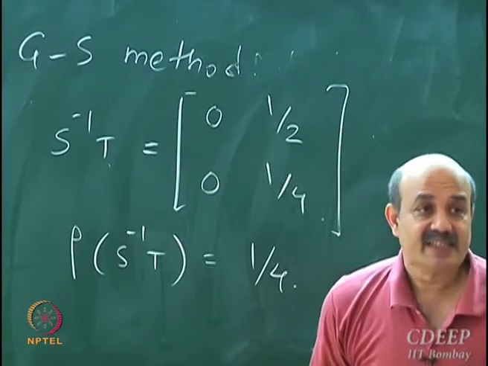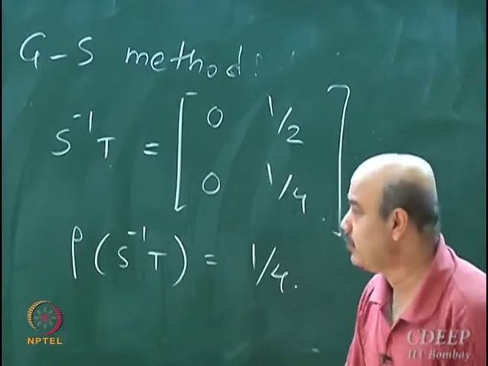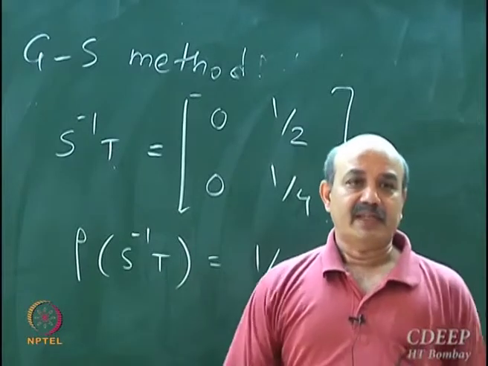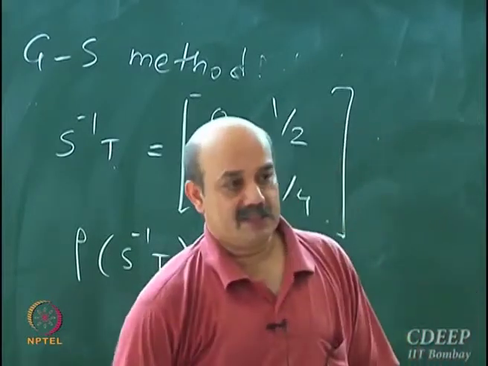Actually, the spectral radius, the maximum magnitude eigenvalue of S inverse T, is also an indicator of the performance.